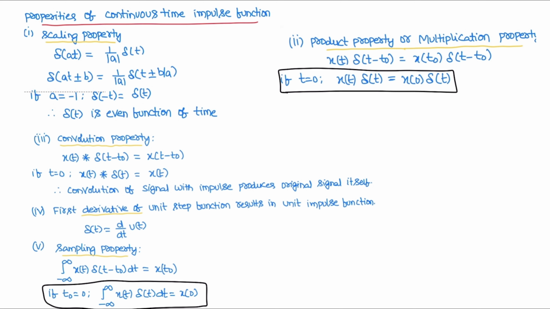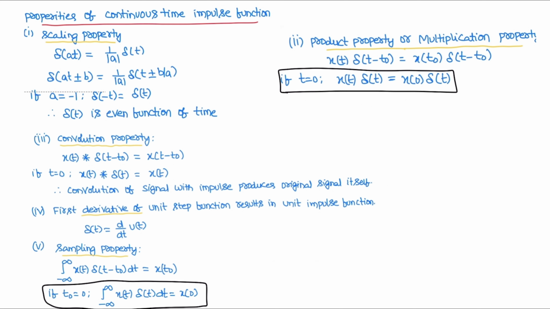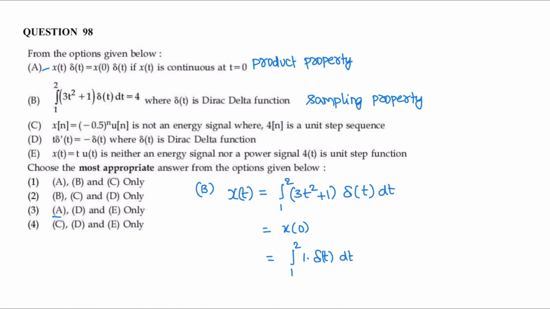Sampling property. Next is product property or multiplication property. x(t) delta(t - t0) is x(t0) delta(t - t0). If t0 is 0, x(t) delta(t) is x(0) delta(t). Statement 1 is related to product property: x(t) delta(t) is x(0) delta(t). That is, statement 1 is correct.